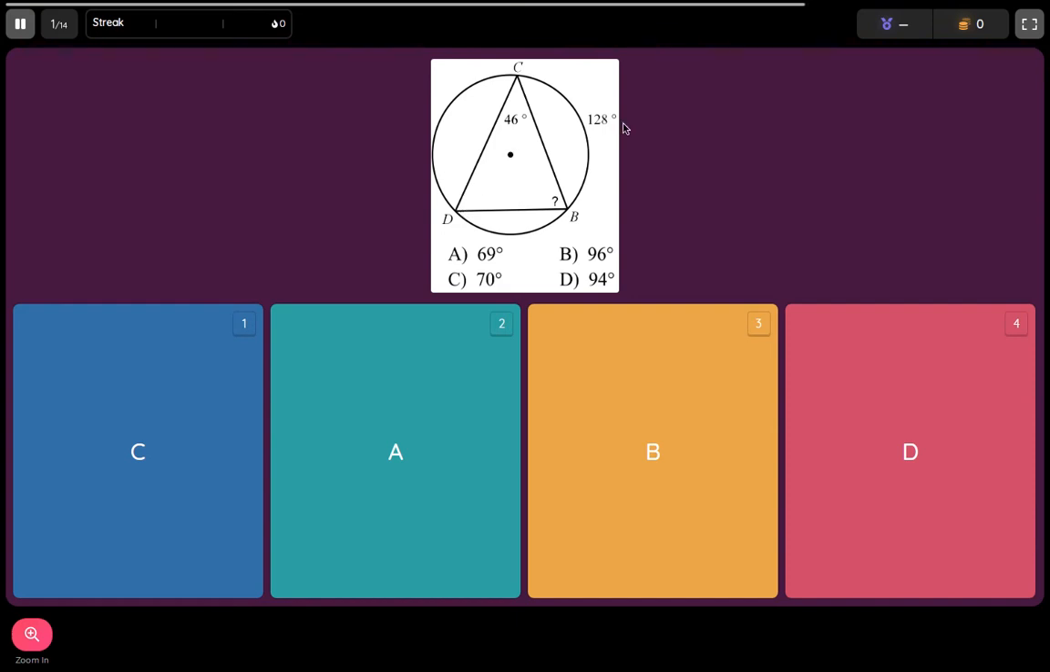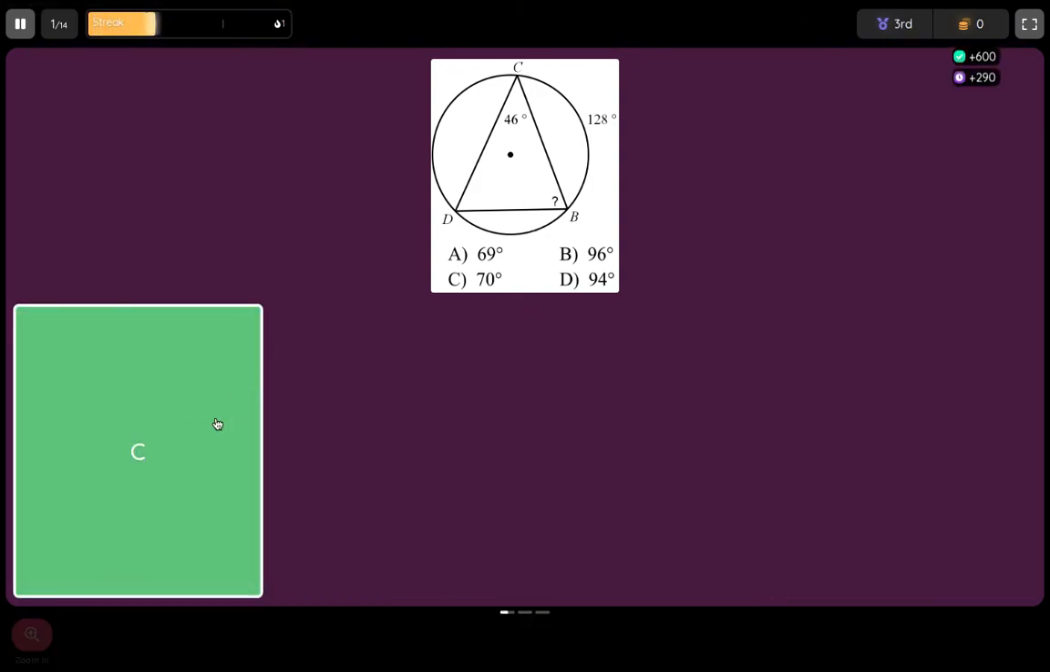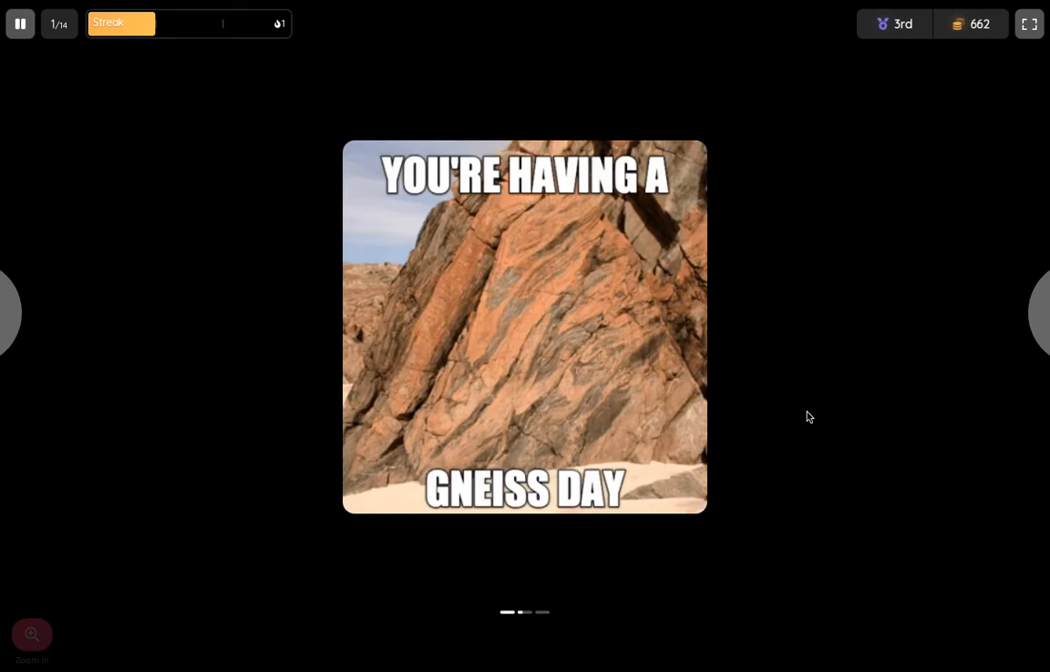Alright, so if this is 64 and that's 46, then we can use our rules of triangles to find our missing angle. 64 plus 46 degrees is 110 degrees. So 180 minus 110 gives us 70, which would be C. So that's all you do, just select the answer at that point.